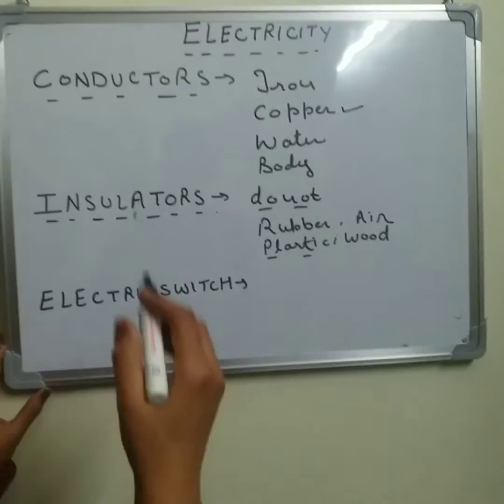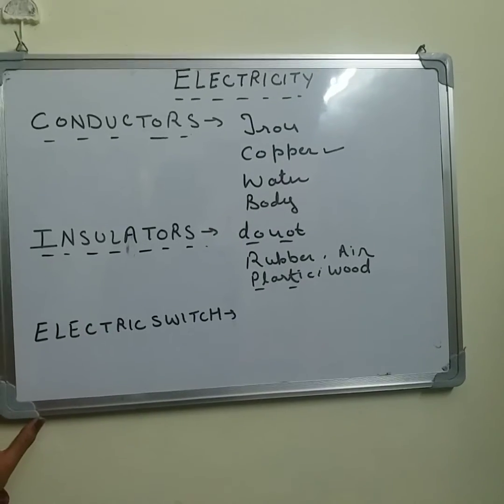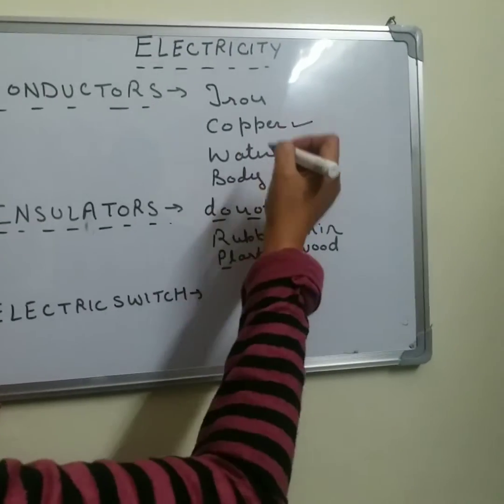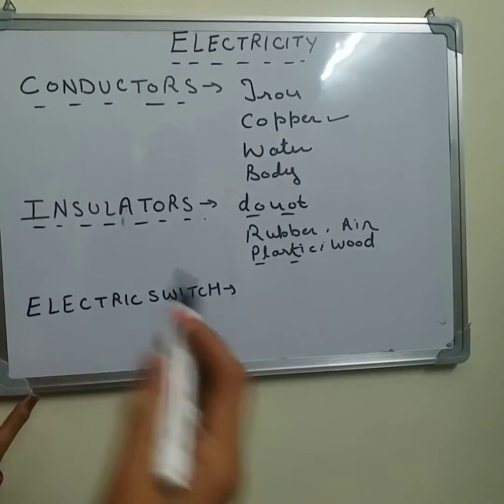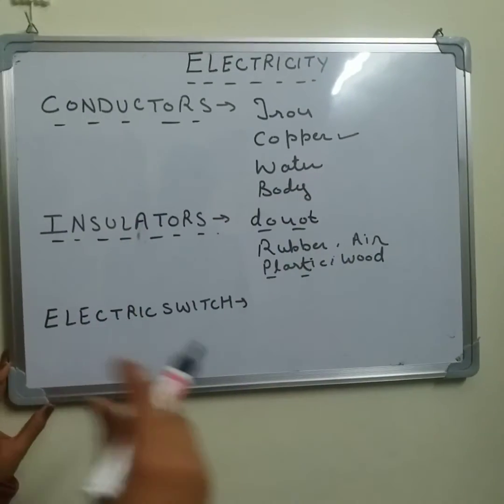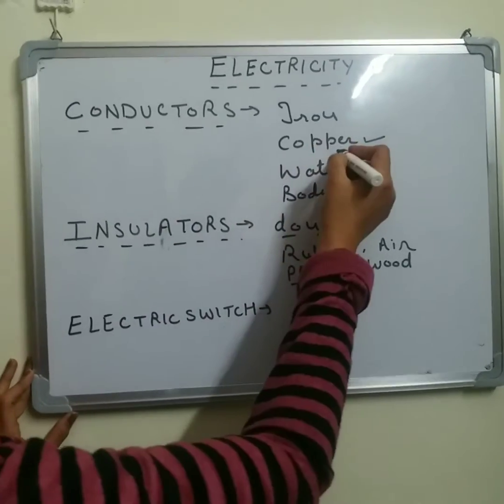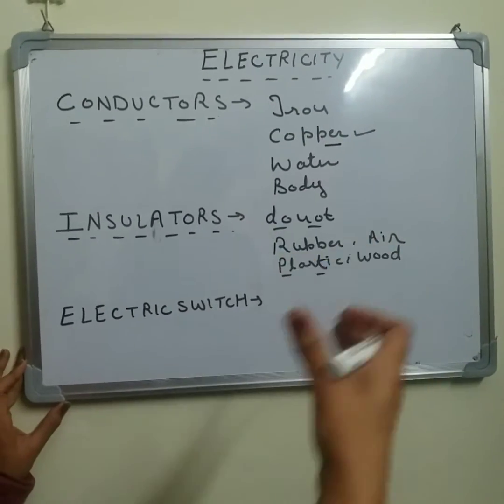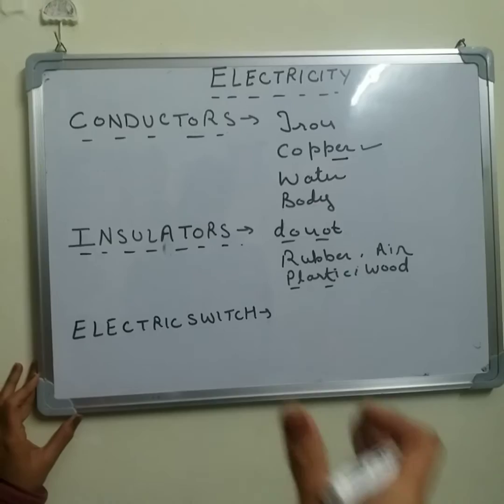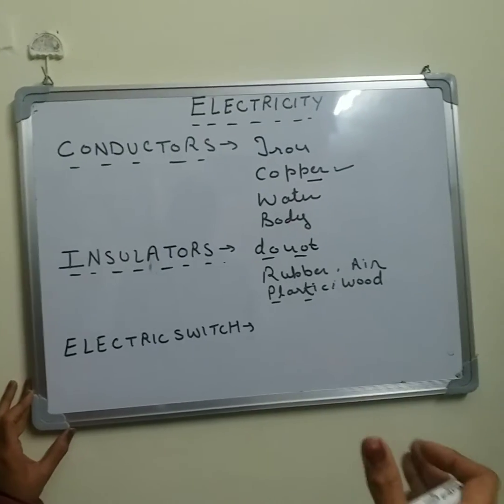Because aluminium is cheaper than copper, mostly aluminium wire is used, but copper is more efficient at conducting electricity.